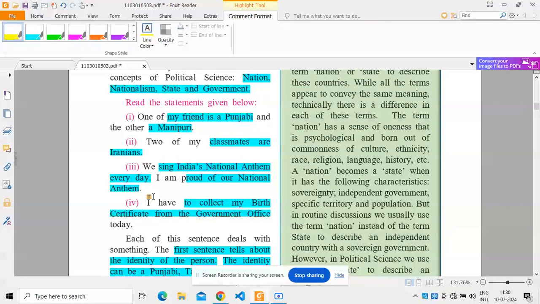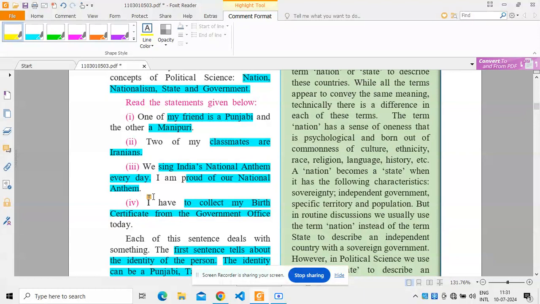It tells the regional identity of your friend. Manipuri is also a regional identity. If your friend is Maharashtrian, it tells the Maharashtrian or Marathi identity, that is cultural, or Tamil or Telugu. So it denotes the regional identity.